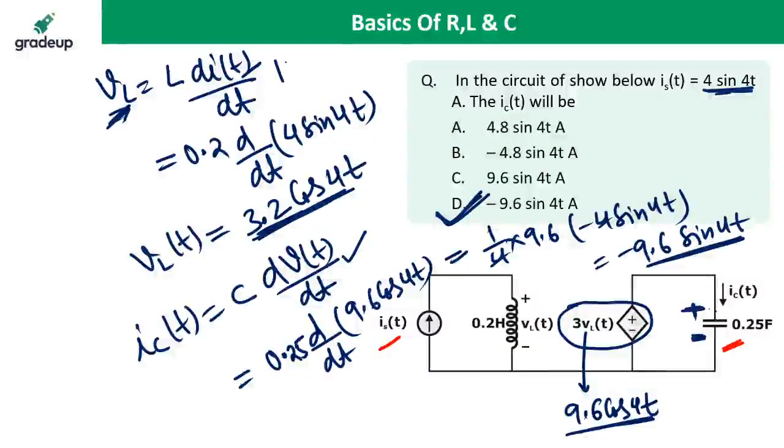This is the KVL relation for the inductor. This is the KCL relation for the capacitor. And if I put the C value 0.25 farad, d by dt of the voltage across the capacitor is the same as the voltage of this source. So you get the answer. Yes, yes, Ratha Roman is saying, okay, sir.